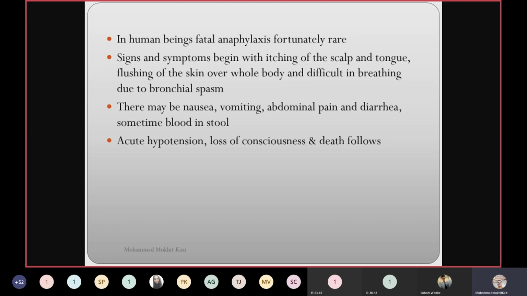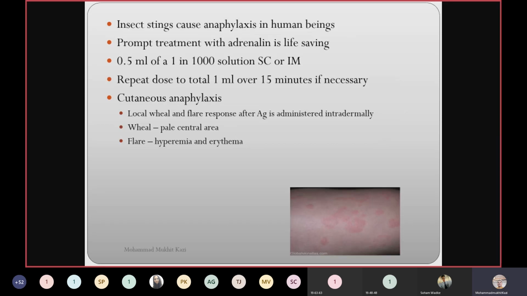Okay. Acute hypotension, loss of consciousness, and death can follow. Insect stings, such as a honeybee sting, can also cause anaphylaxis in human beings. Prompt treatment with adrenaline is life-saving. If you do not give the adrenaline immediately, it could be fatal. The dose is 0.5 ml of 1 in 1,000 solution, subcutaneous or intramuscular, which I've already told you. And cutaneous anaphylaxis is also one of the type 1 hypersensitivity reactions.